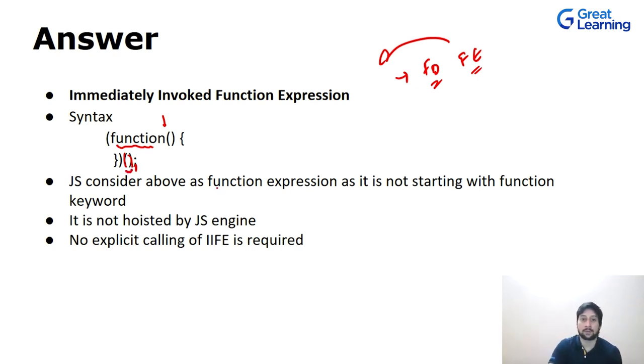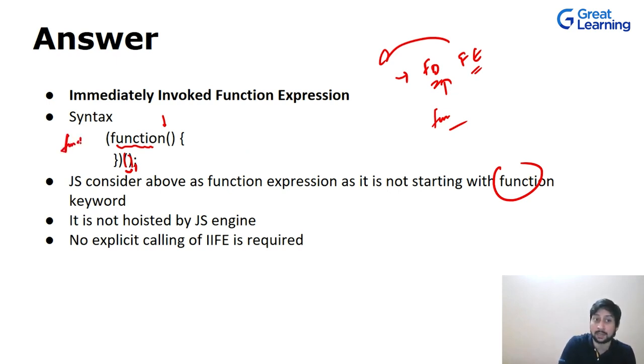Now the above is a kind of function expression, as it is not starting with the function keyword. Obviously, whenever we have a function which is not starting with a function keyword like we have in a function declaration, that is known as a function expression. Now it is not hoisted because we don't have the function keyword in front of it like we have in function declarations. This is very important: our immediately invoked function expressions, that is IIFE, are not hoisted.